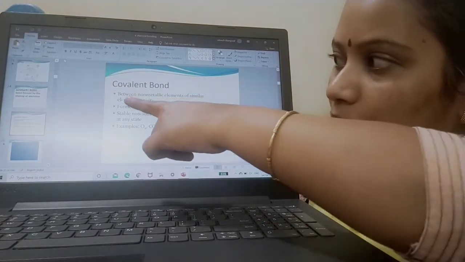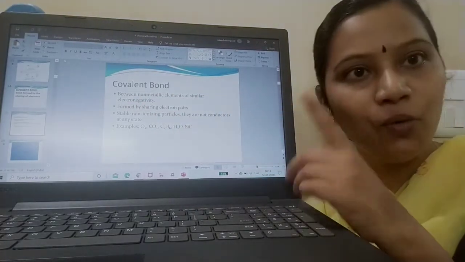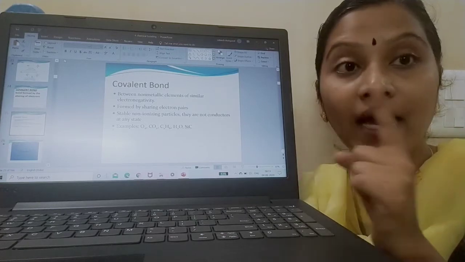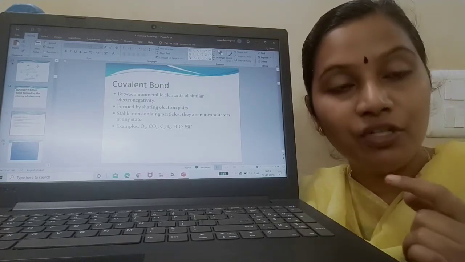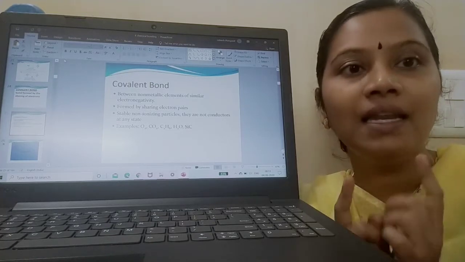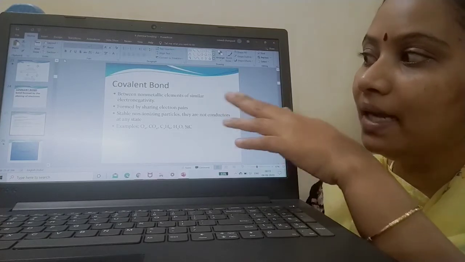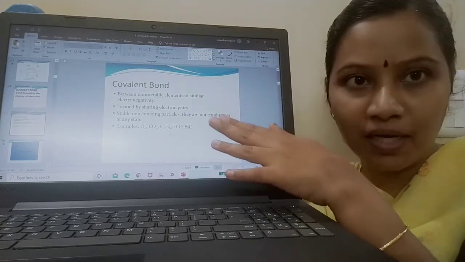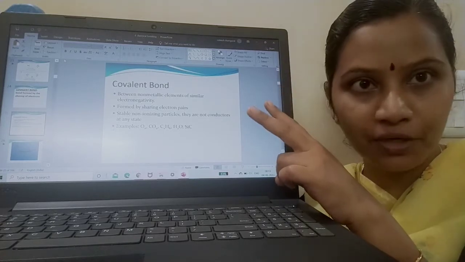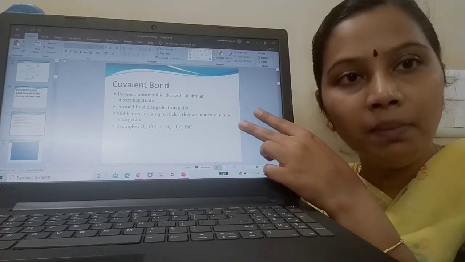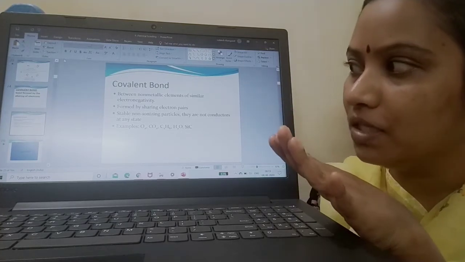See, a covalent bond is formed between non-metallic elements of similar electronegativity. Hope you remember the first point of ionic bond. I told you it is formed between a metal and a non-metal which differ significantly in electronegativity. But here it is formed between non-metallic elements of similar electronegativity. Only then is a covalent bond formed.